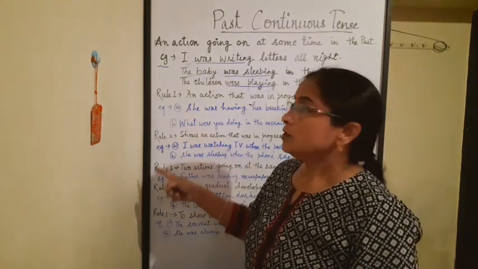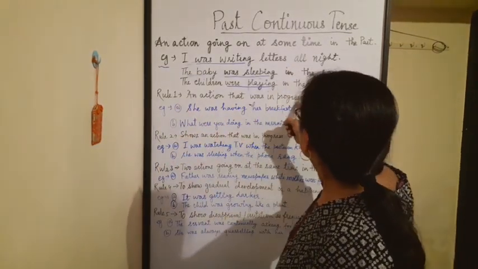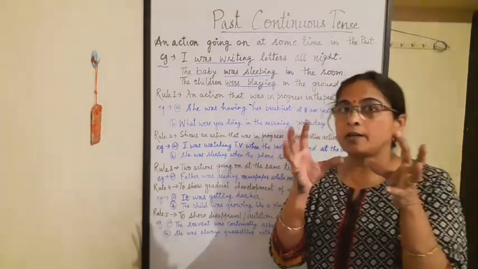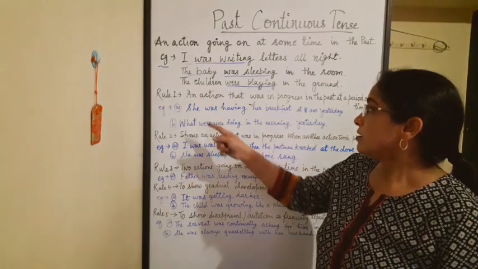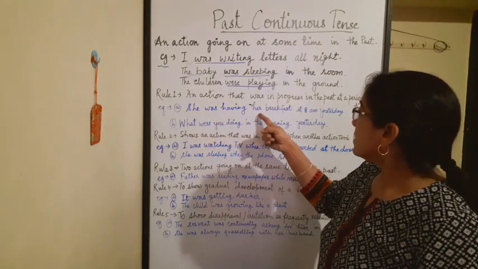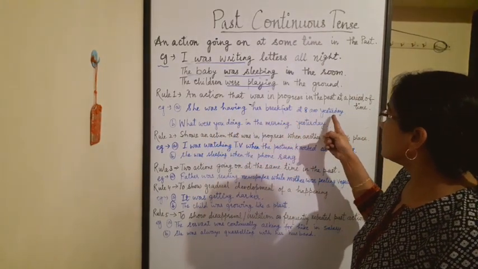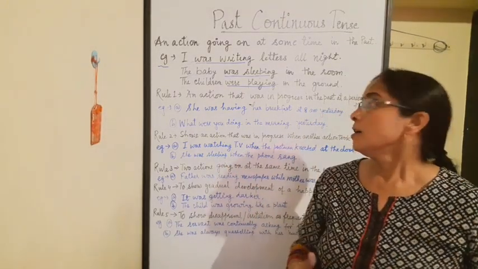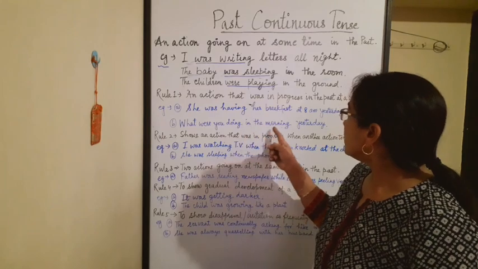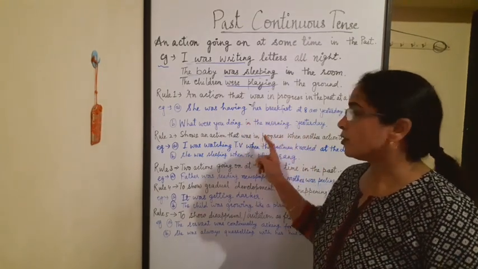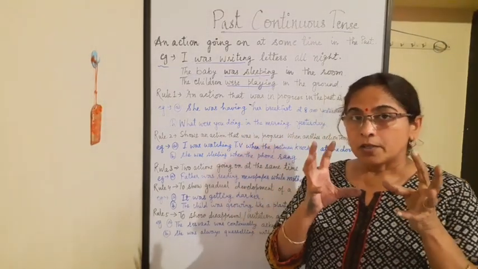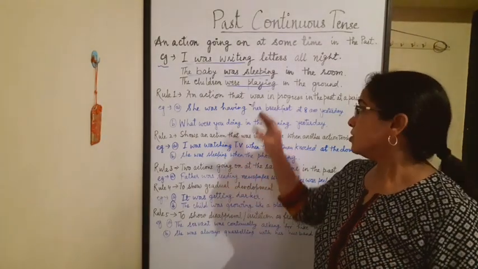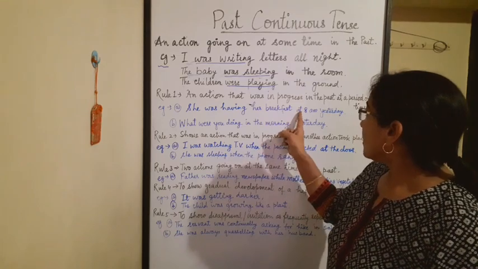Now here are some rules. Rule number 1, an action that was in progress in the past at a period of time, means at a particular time when an action happened. That is, for example, she was having her breakfast at 8 a.m. yesterday. What is the particular time? 8 a.m. She was taking a breakfast. Then what were you doing in the morning yesterday? In the morning, what were you doing? That is at a particular time when you were doing something. So that time is being mentioned here, in the morning or at 8 a.m.